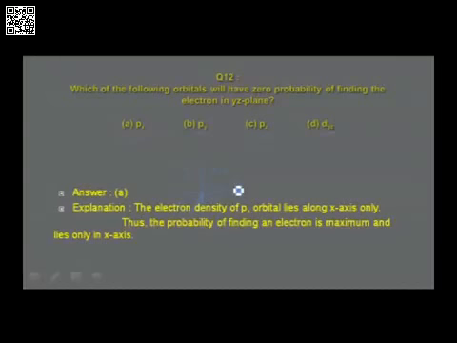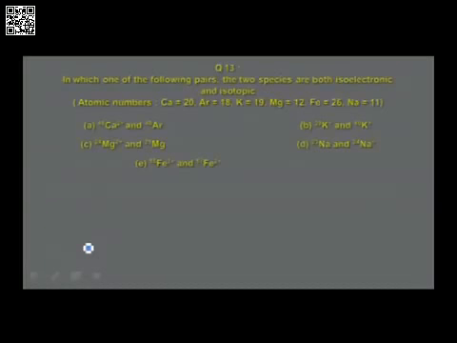orbital, you may consider this px orbital, if this is the x-axis, this is the y-axis, this is the z-axis. For the px orbital, electron density is always along the x-axis, it lies along the x-axis. Therefore the answer for the particular question is px. So given the explanation, the electron density of the px orbital lies along the x-axis only. Thus the probability of finding the electron is maximum and lies only in the x-axis. Let us go to the next question.